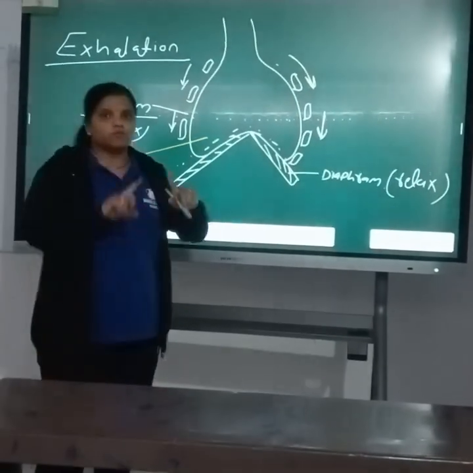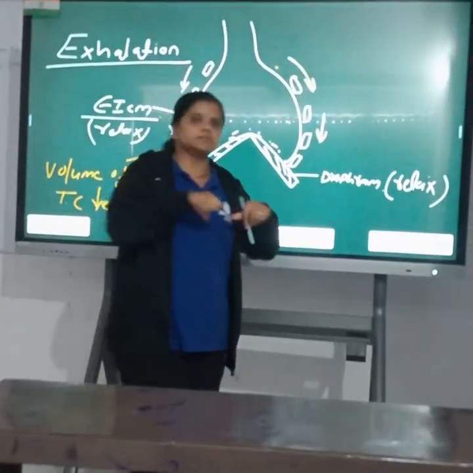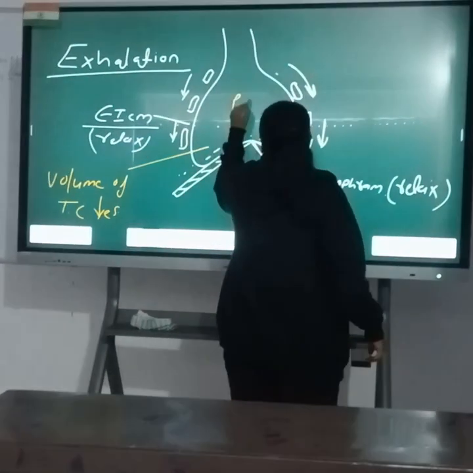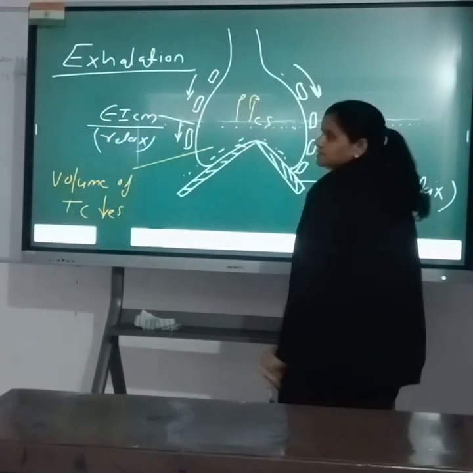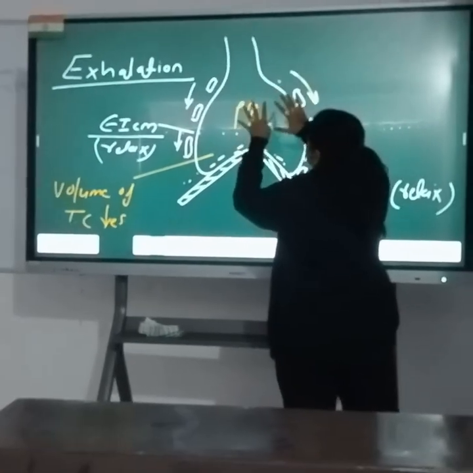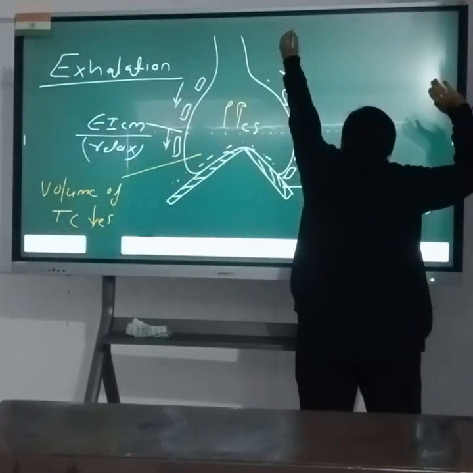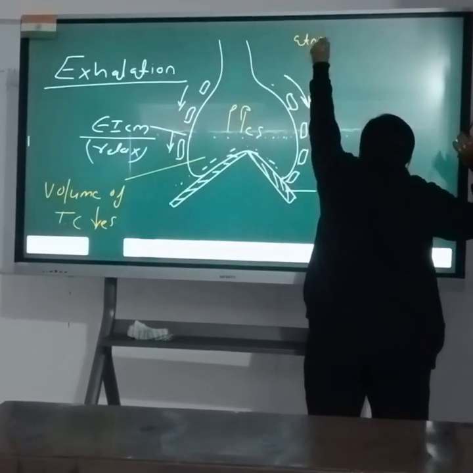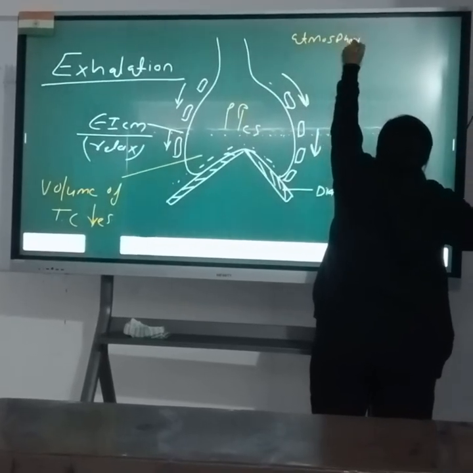So the volume of the thoracic cavity is decreased, so the pressure is increased. The intrapulmonary pressure is higher than the atmospheric pressure.